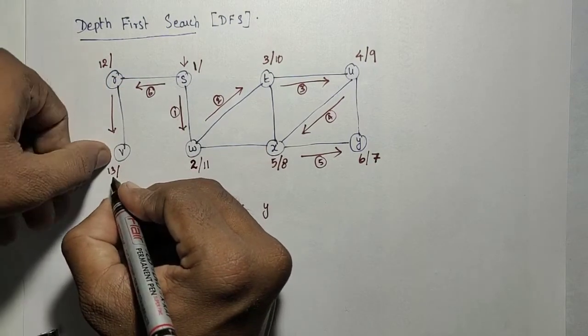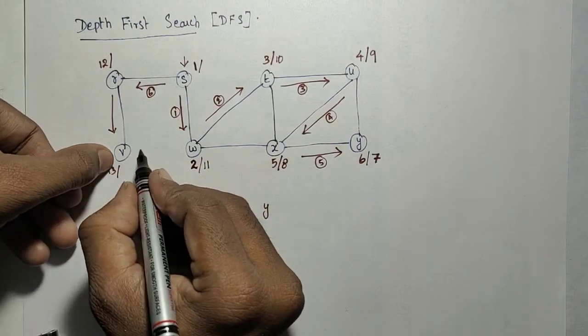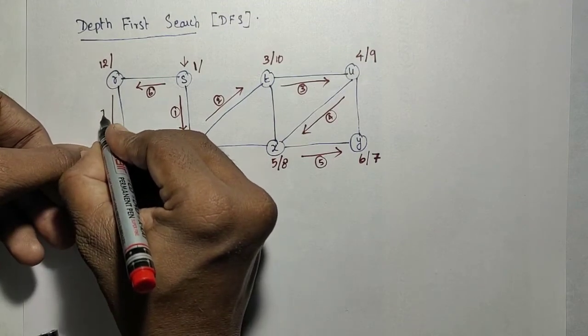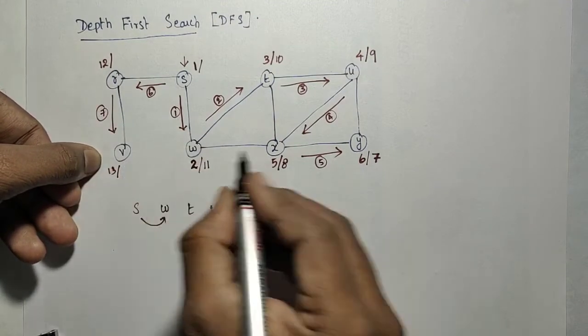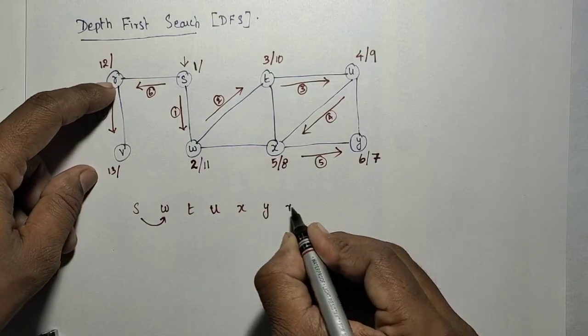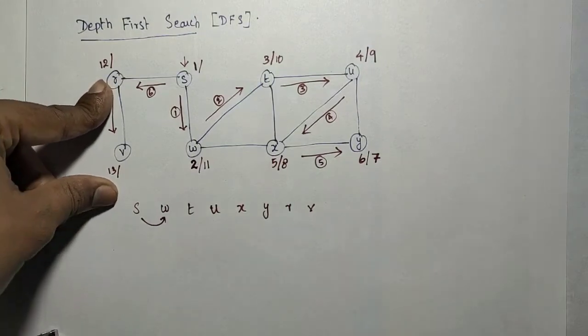Okay, and then from V I need to look for adjacent nodes. There are no more adjacent nodes, which means V is completely visited. So V is now completely visited. After S, the node visited is R, and then followed by V. So this is that DFS.